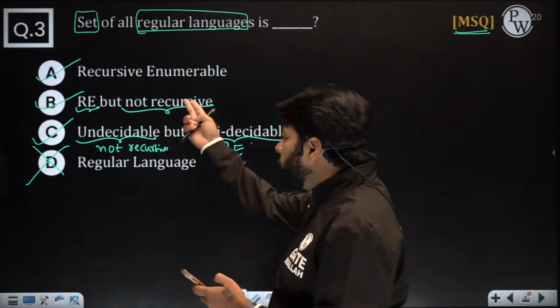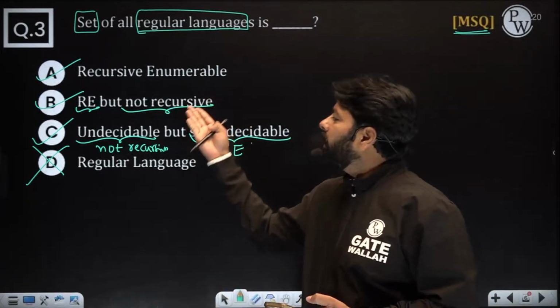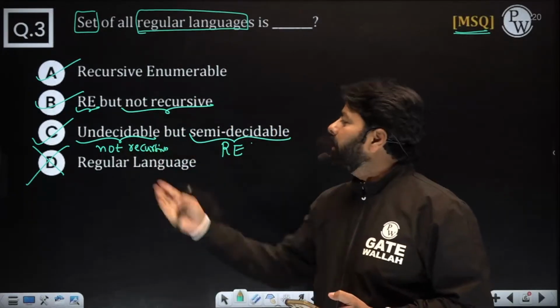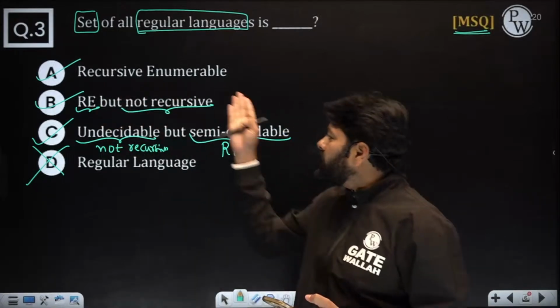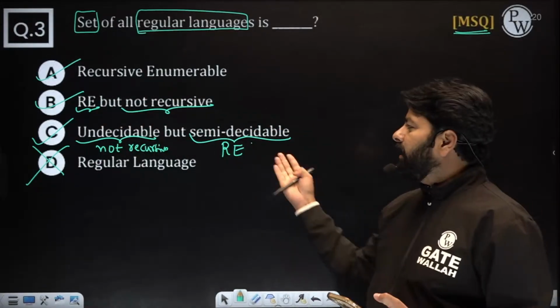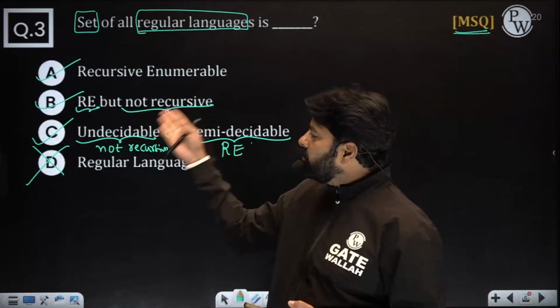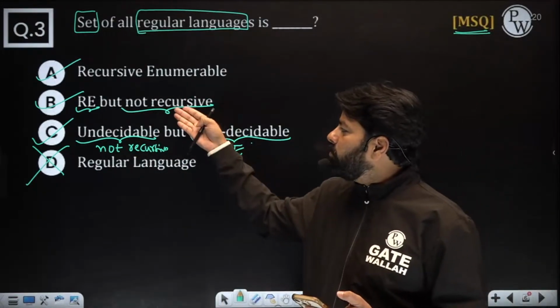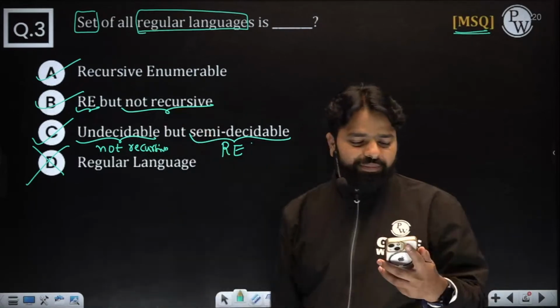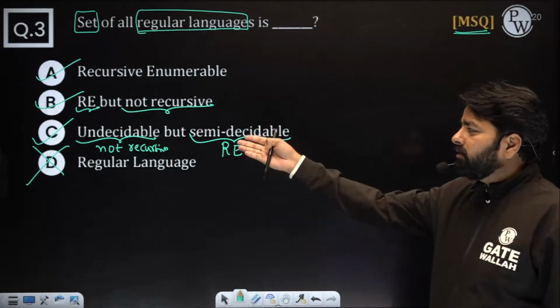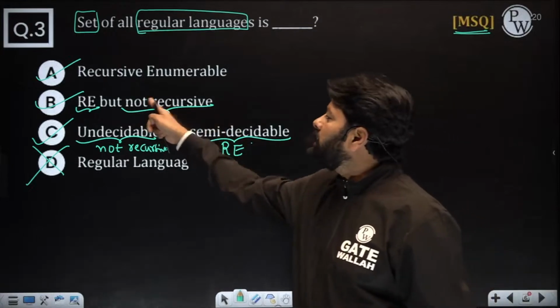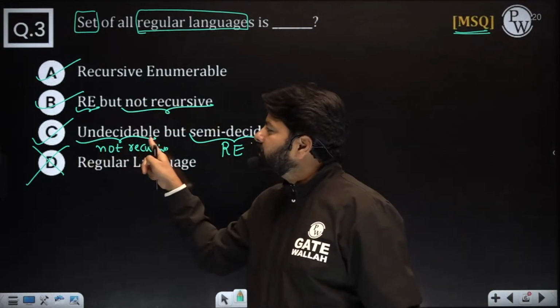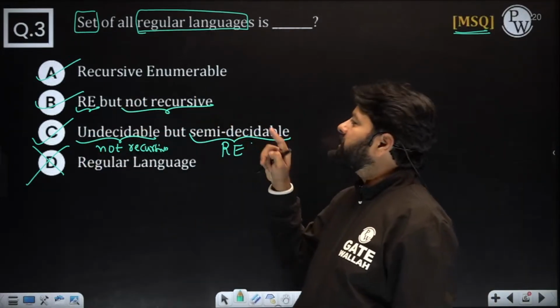Everyone? There is no difference between these two. Not recursive, another name is not decidable, means undecidable. RE, another name is semi-decidable, right? There is no difference at all. You just make a synonym. You will definitely understand, both are actually the same. Everybody got the point? Not recursive means not decidable. Not decidable means undecidable. RE, another name is semi-decidable. Over.